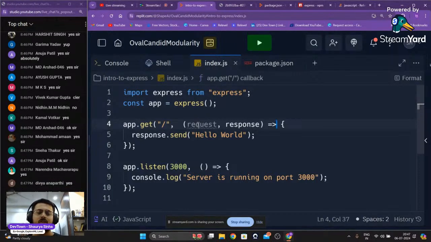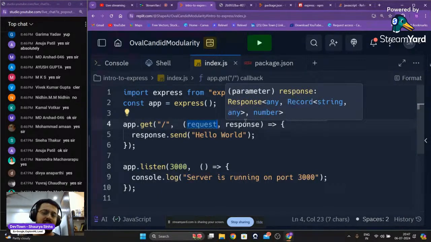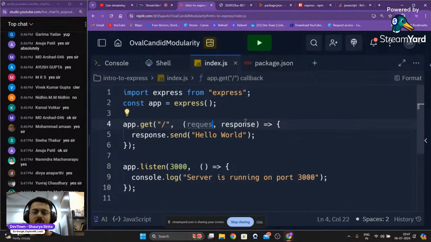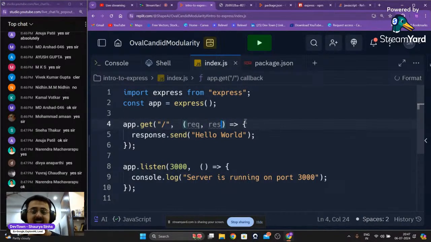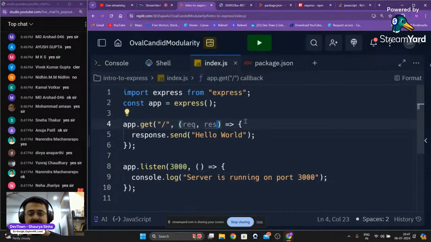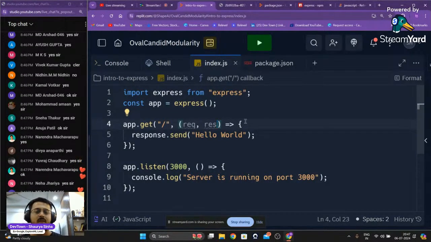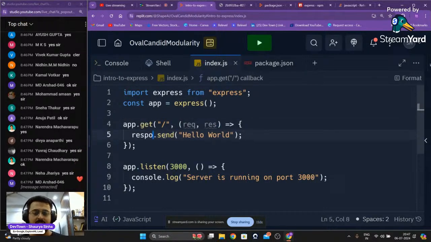Now you don't have to write down the entire request and response. You can write Shaurya and Susie right over there as well. It will still work. But usually we use req and res. This is what you will see in most of the cases, that is req and res, guys, and that is what we are also going to use right over here. And you will have to, of course, change it right over here as well, res.